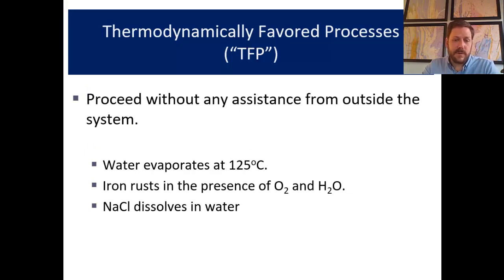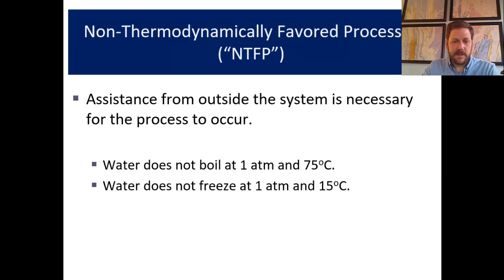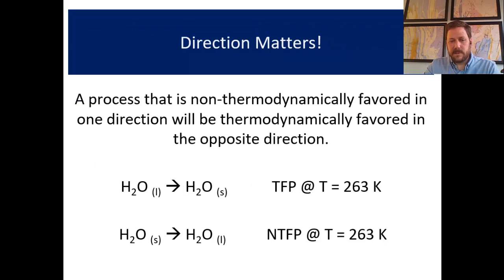A thermodynamically favored process is one that will occur without outside assistance. For instance, water evaporating at 125 degrees Celsius, that is spontaneous or thermodynamically favored. Examples of non-spontaneous processes are water boiling at 1 atmosphere and 75 degrees Celsius. That's not a spontaneous process. It's not thermodynamically favored. It should make sense that any process that is thermodynamically favored in the forward direction will be unfavored in the reverse direction. For instance, water freezing at 263 Kelvin, that's a spontaneous process or a thermodynamically favored process.